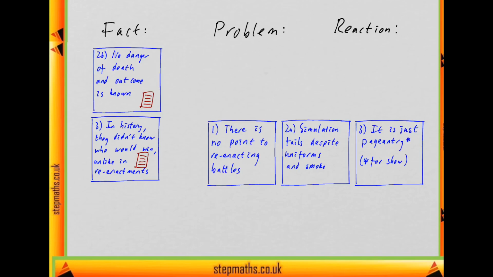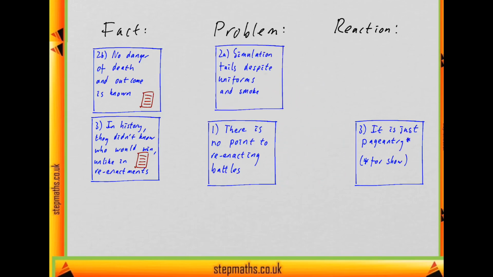So it looks like this is just going to be an intermediate conclusion. It's going to be setting up the problem. So because of these facts, the simulation fails, and then the writer is going to react to the fact it's not a good simulation. So saying it's just for show, that might be a reaction to saying it's not a good simulation. But also, it just being for show is a reason to think there's no point in doing it. And not so much vice versa.